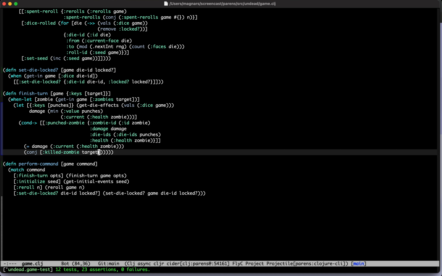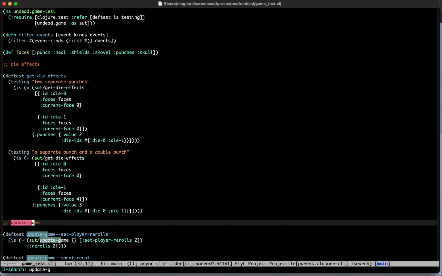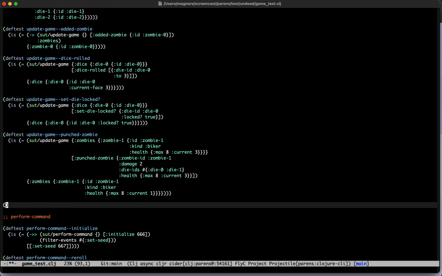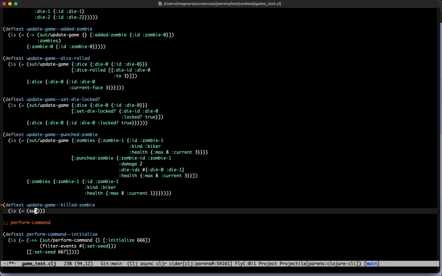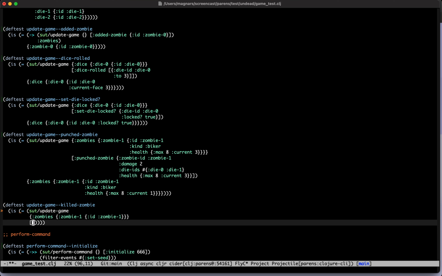And then we have to do something about that event in multiple places. First of which will be the update game. And where's my punch? Yeah, it's here. So I'll say dev test, update game, and killed zombie. It's sort of fascinating how the update game implementations are always super tiny. They're just an update in or an association most of the time. And most of the media stuff is in the actionizer, because it's more details to control.